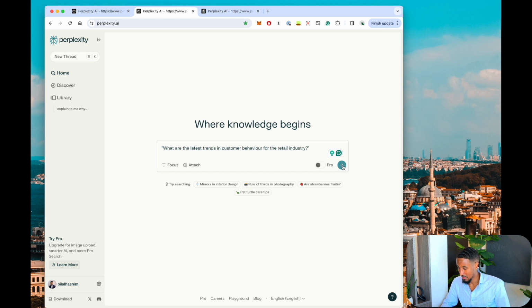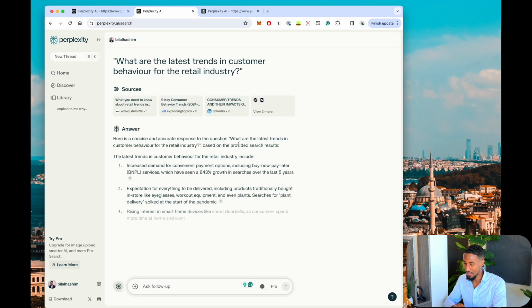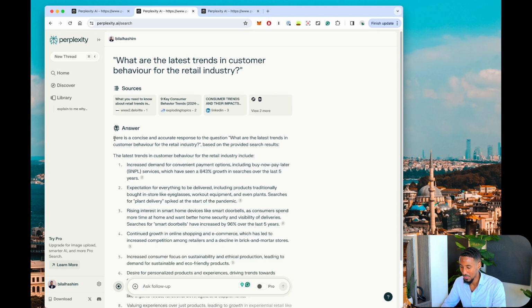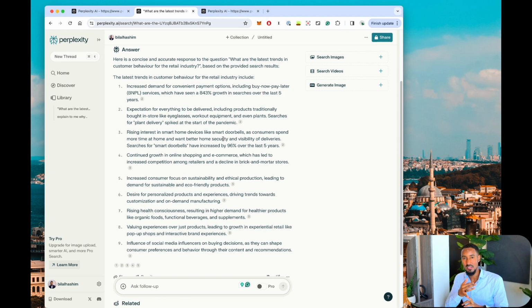And then let's go ahead and click search. So as you can see, it's generating the answer. And what I love is, here is a concise and accurate response to the question. And so the amazing thing here is it's aggregated the data using various search engines and whatever AI, machine learning thing that's going on in the back. But on the front end, I'm receiving condensed results.